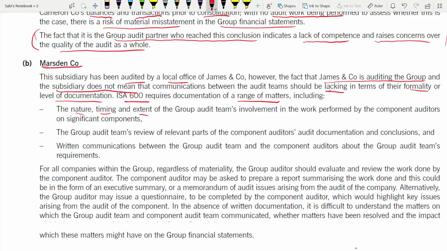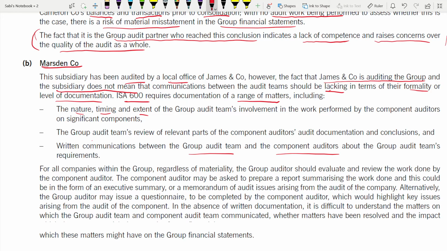Next, the group audit team's review of the relevant parts of the component auditor's audit documentation and conclusions. You just cannot rely on the component auditor. You have to review their work. You have to see whether they have documentation in place or not, what conclusion they have reached, and on what basis. Also, the written communication between the group audit team and the component auditor about the group audit team's requirements.